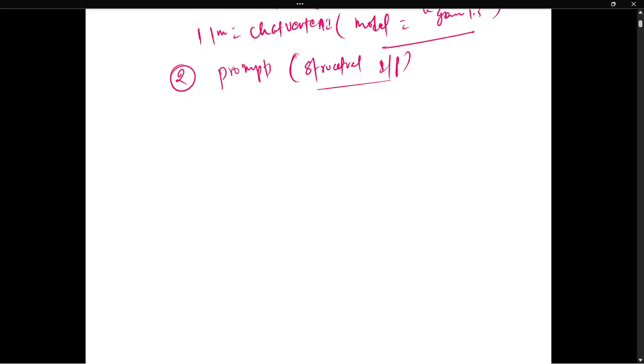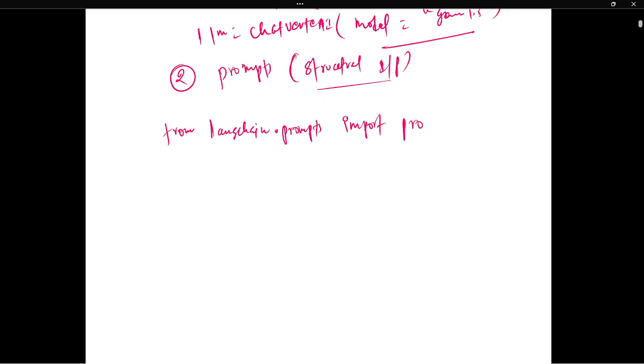So how do we do that? I'll explain in VS Code also. You need to import from langchain.prompts import PromptTemplate. If you do that, you are able to import the prompt.